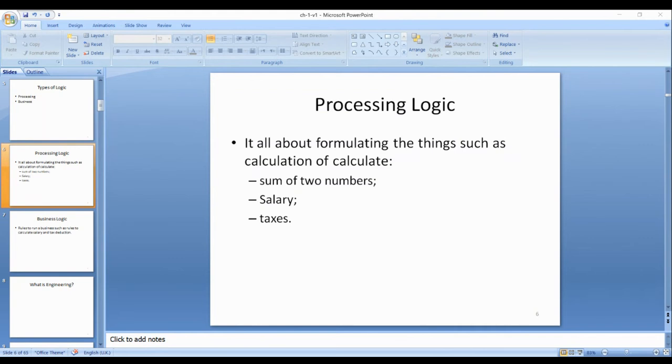In your grade, you have GPA. So you have plus, plus, plus, and then you have the total marks divided by the total number. You can calculate the average. So basic mathematical operation, that is the processing. Sum of two numbers, calculate salary. For example, basic pay, allowances like transport allowance, health allowance, housing allowance, education allowance, and the total gross salary.